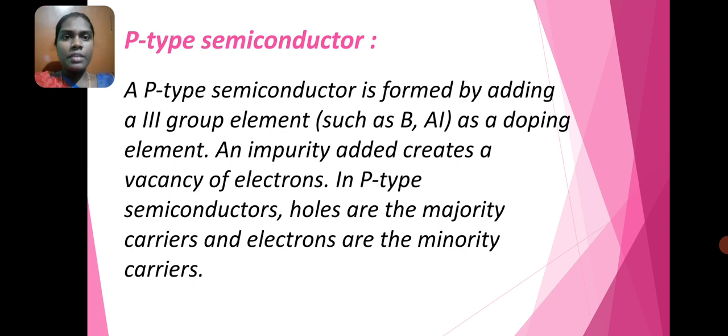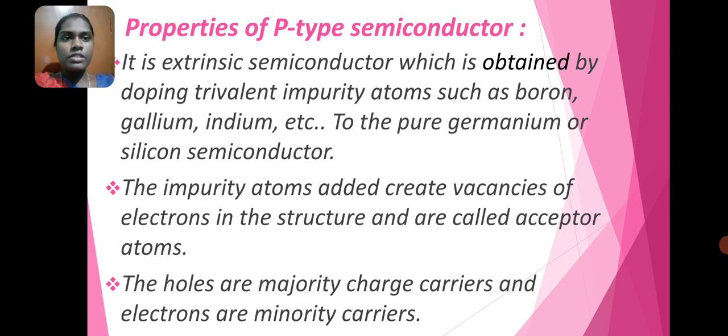Then P-type semiconductor. A P-type semiconductor is formed by adding third group elements such as boron and aluminium as a doping element. An impurity added creates a vacancy of electron. In P-type semiconductors, holes are the majority carriers and electrons are the minority carriers. Then properties of P-type semiconductor.